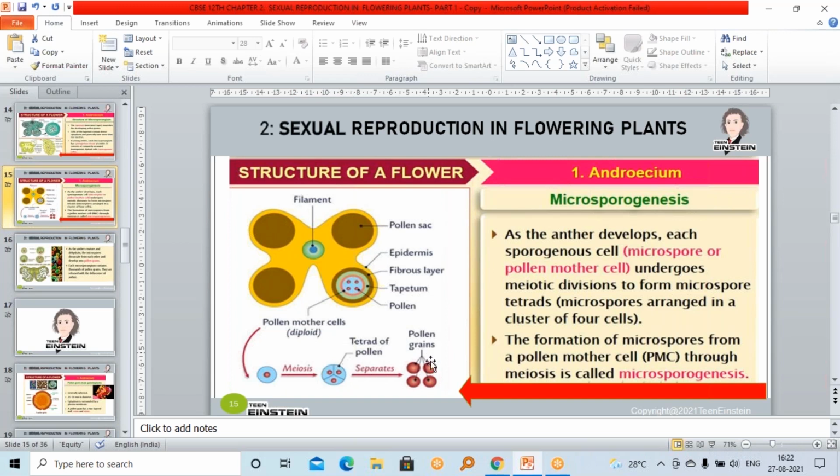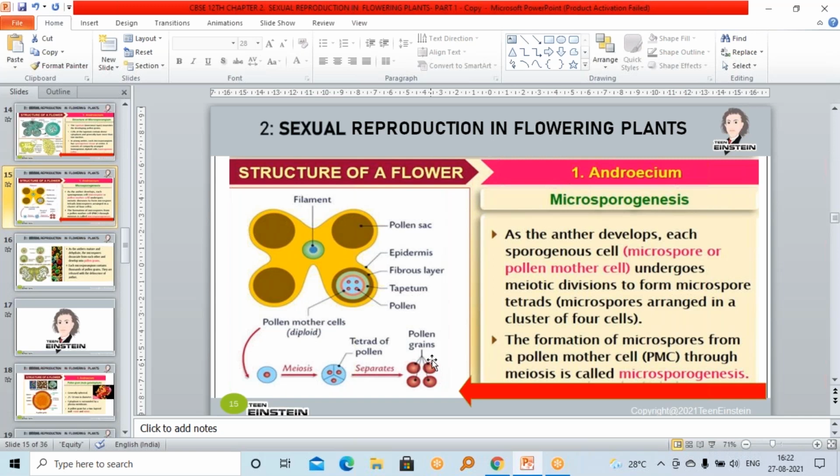And these tetrads will dissociate or get separated from each other and develop into pollen grains. Here you can see the tetrads separate and form pollen grains. From each cell, a pollen grain will form, not from the mother cell. After division, tetrads means 4 cells will be there. Each cell will develop as a pollen grain.